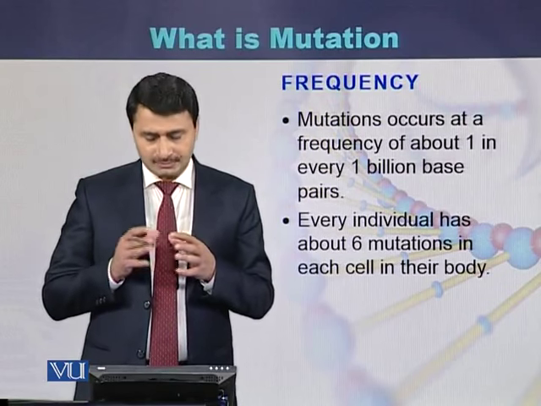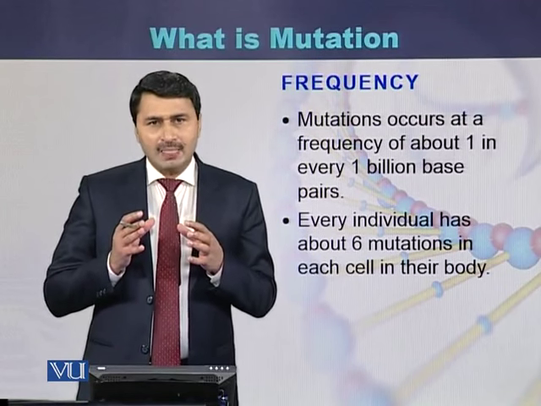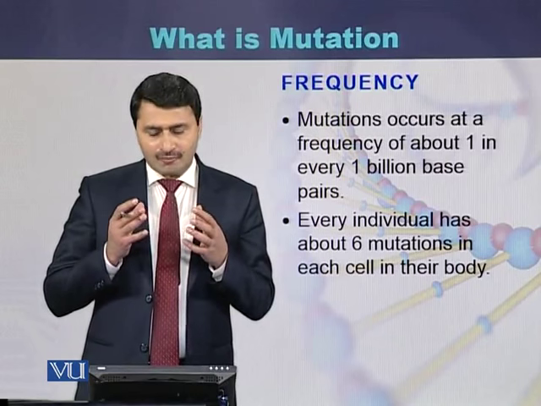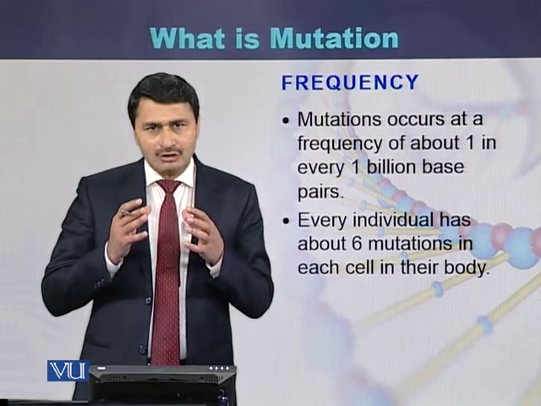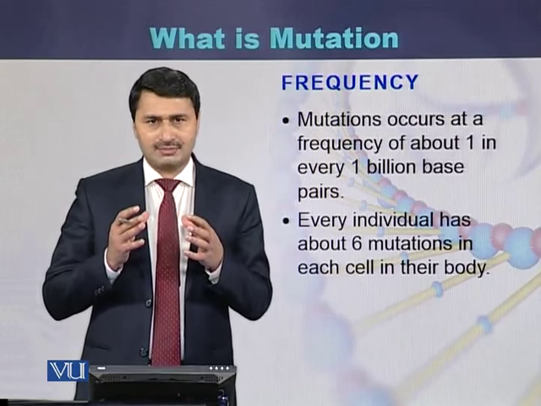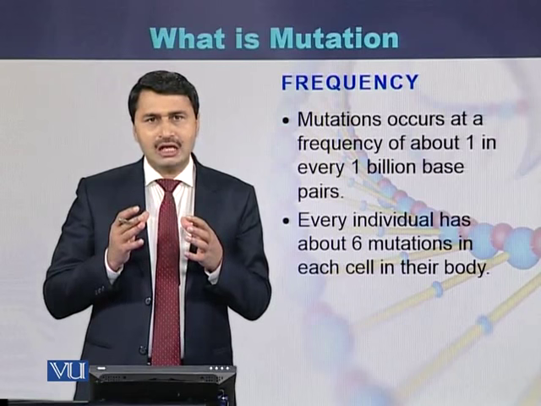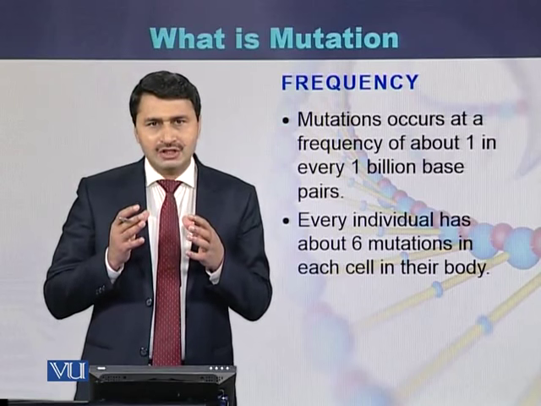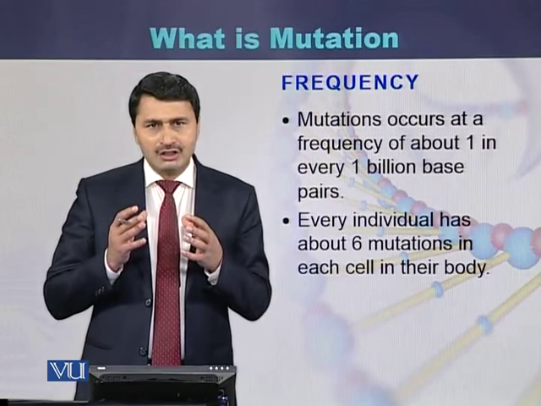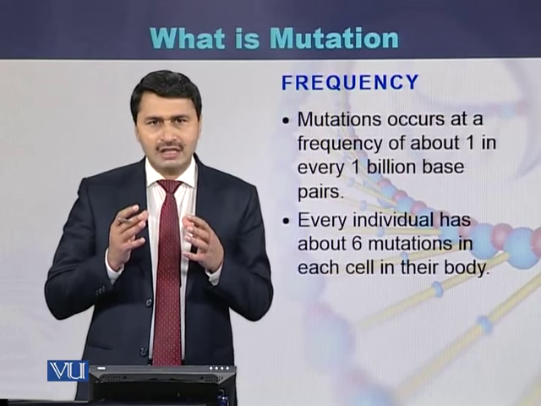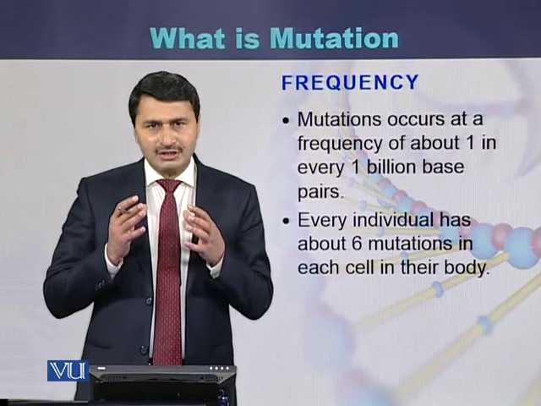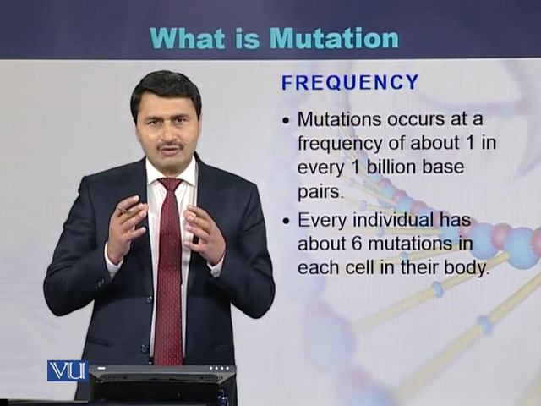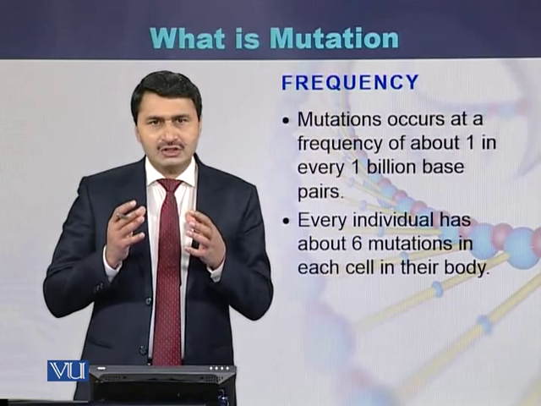Frequency of the mutation. Mutation occurs in every cell out of 1 billion bases which are present on the genome of the organism. Every individual has approximately 6 mutations in each of the cells of which the organism is made up, all those cells that make up the body of an individual, and in each cell there can be 6 mutations.